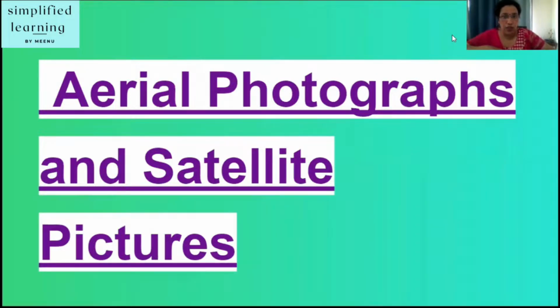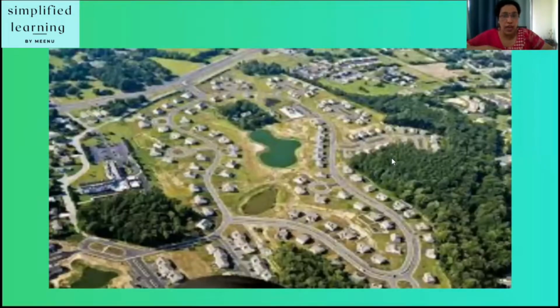What are aerial photographs? Aerial photography means photography from the air. Look here. Aerial photography is one of the most common, versatile, and economic forms of remote sensing.